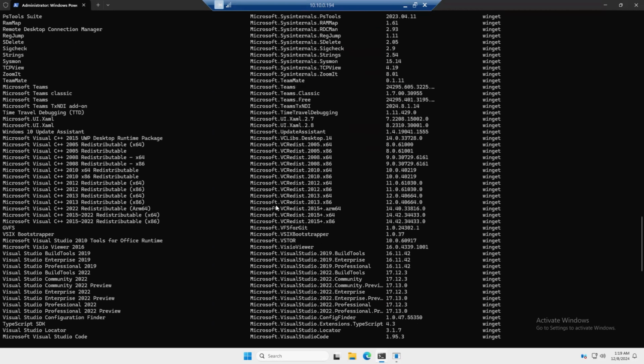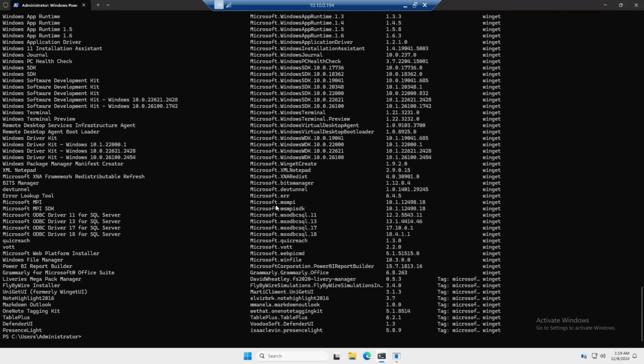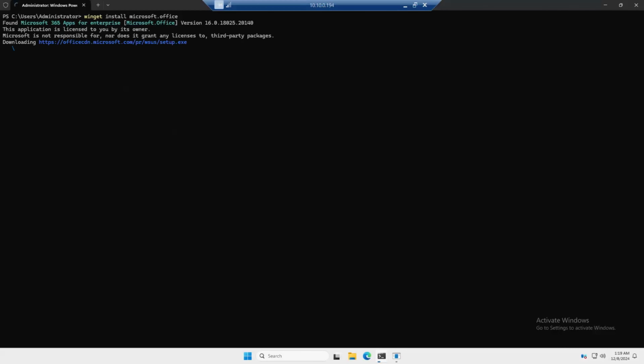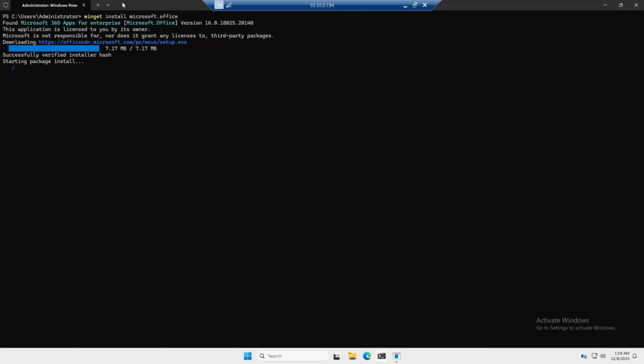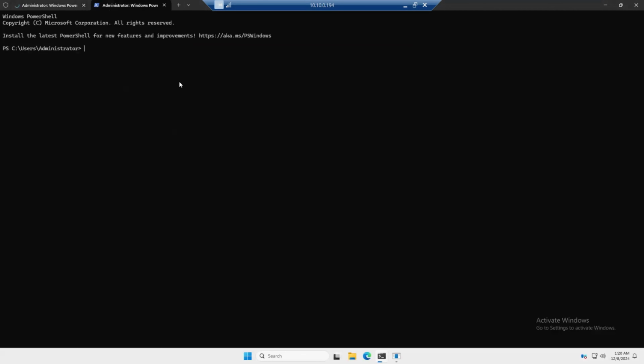So I just need to install the Office application inside the server operating system, which is really easy for me. I just need to type winget install Microsoft.Office. It will search for the application, and with a single command everything is going. As I said, we can perform lots of tasks, and I can open another window, and here I can run winget install Chrome.